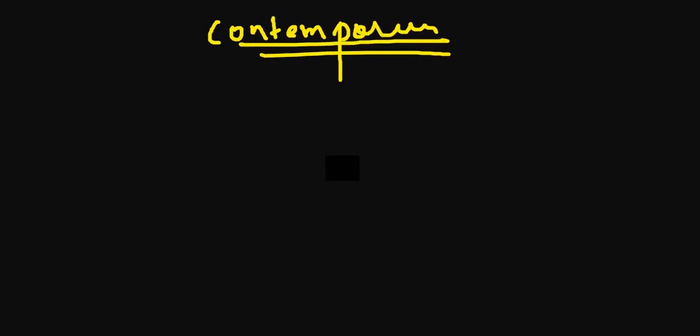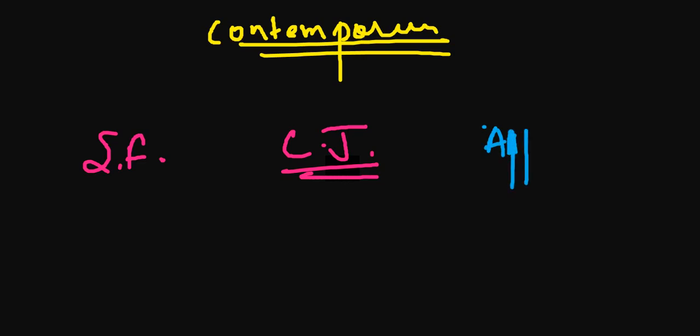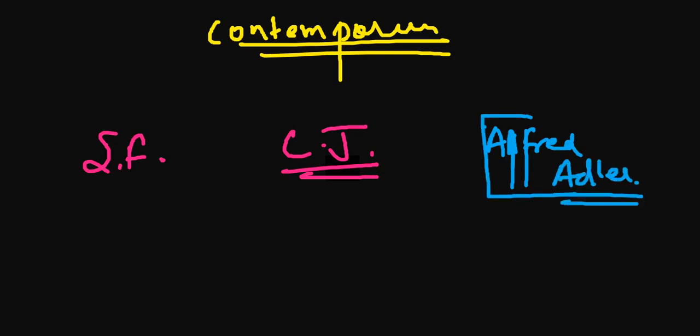I hope all of you know the meaning of contemporary. What is the meaning of contemporary? Sigmund Freud, Carl Jung, whatever you want to call, and the third one, Alfred Adler. These three were contemporaries of their time.